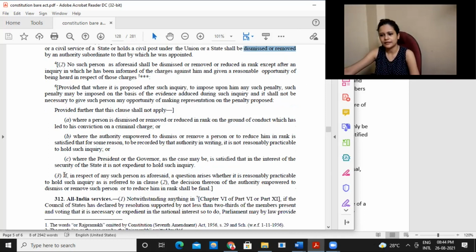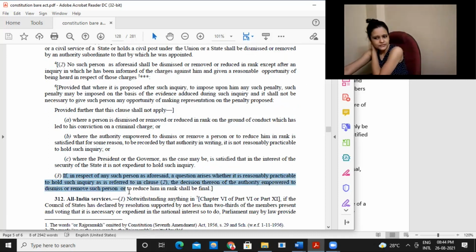Now, the third one: if in respect of any such person as aforesaid, a question arises whether it is reasonably practicable to hold such an inquiry as is referred to in clause 2, the decision thereon of the authority empowered to dismiss or remove such person or to reduce him in rank shall be final.